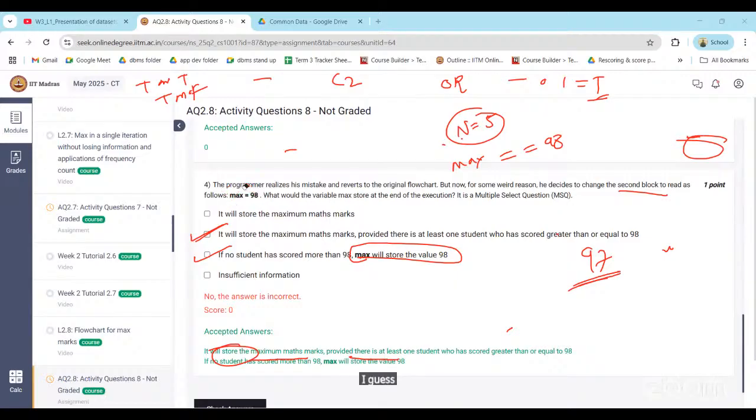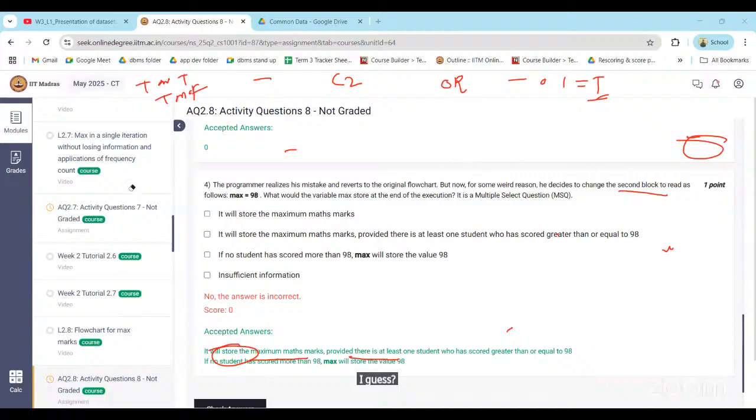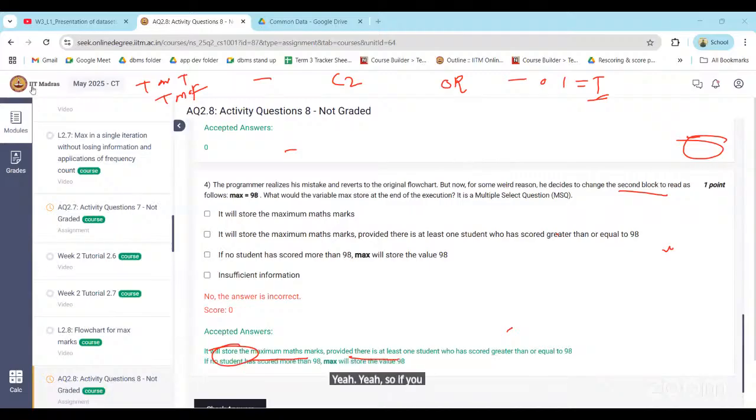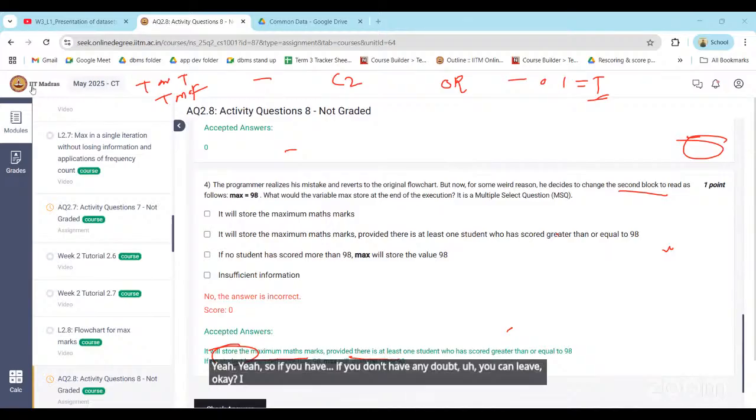Sir, we have a mathematics session from 8 to 10 after this class, sir. Can you please end this one? Yeah, yeah. So if you don't have any doubt, you can leave. Okay, I will just complete the remaining activity.